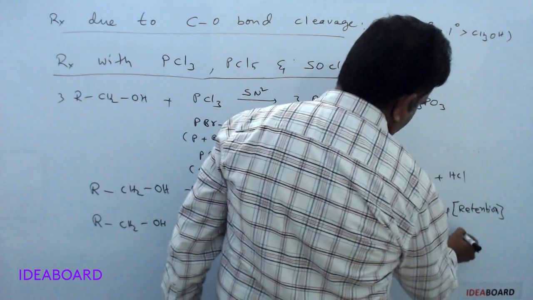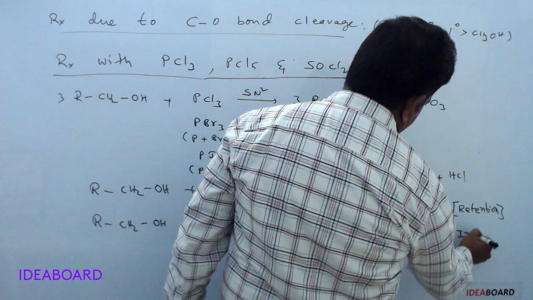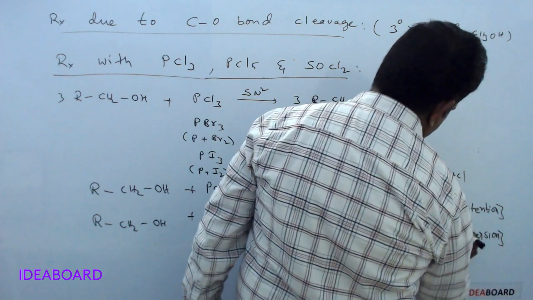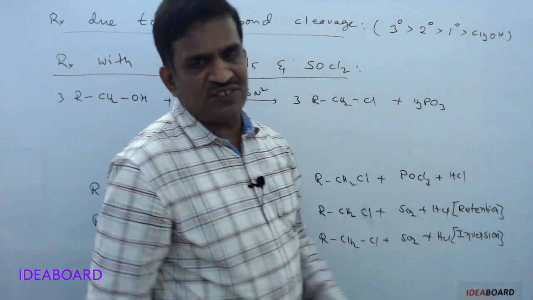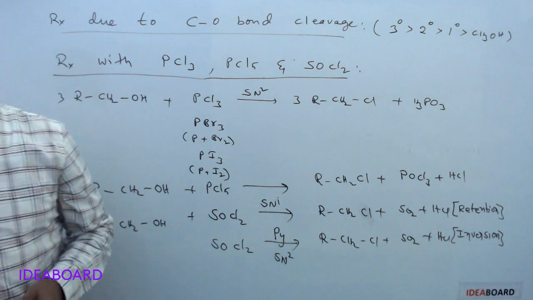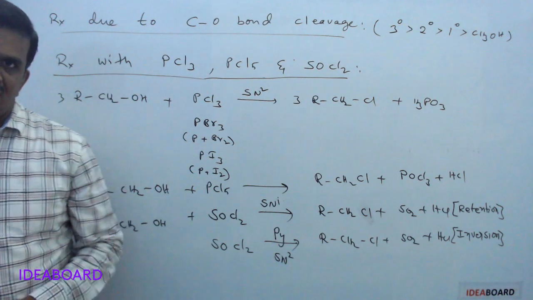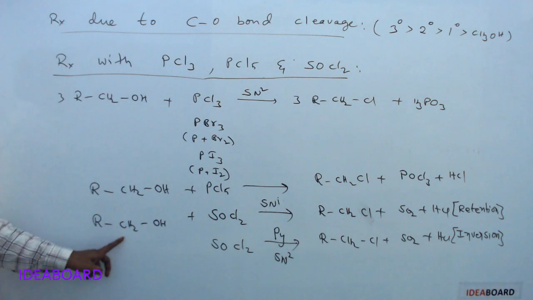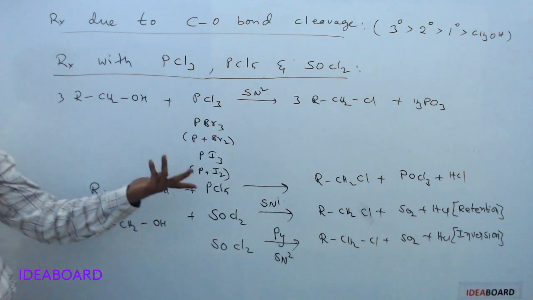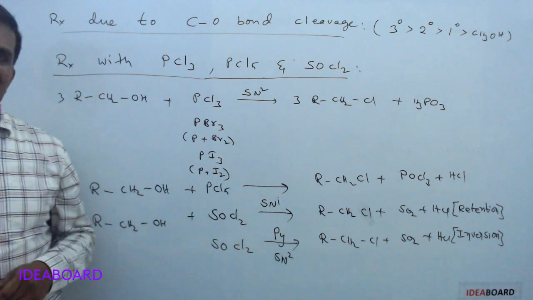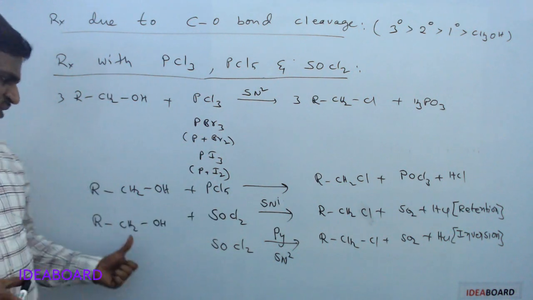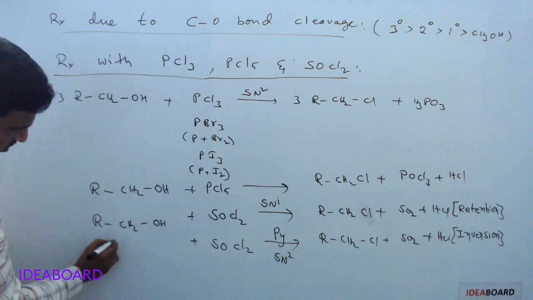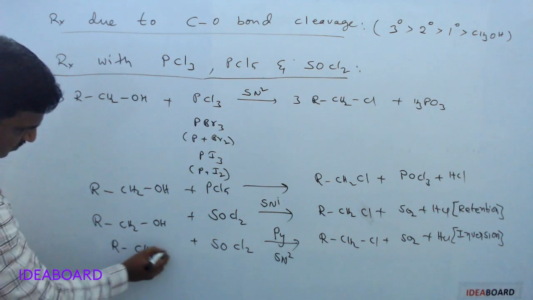Retention product is the main product. If chiral carbon is taken in the presence of pyridine, we will get inversion product. So this retention and inversion case only occurs if you have a chiral carbon atom. If you are not having a chiral carbon, like a normal, optically inactive carbon, there is no retention or inversion. Only if we are taking a chiral carbon atom containing alcohol is there a chance for inversion